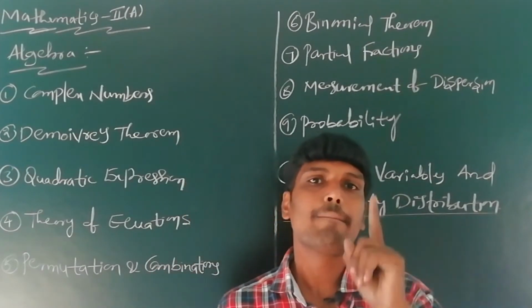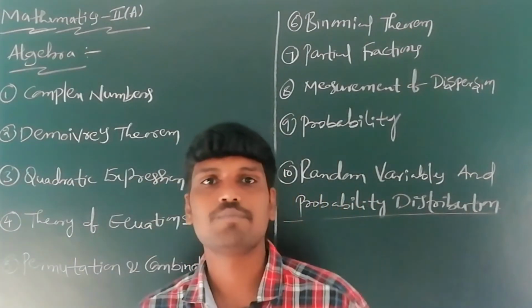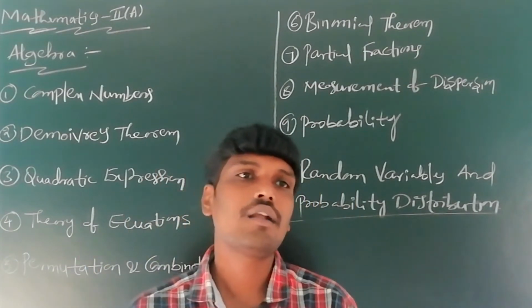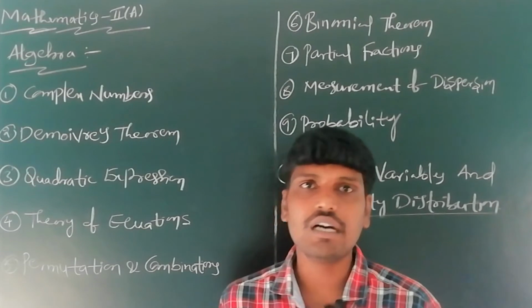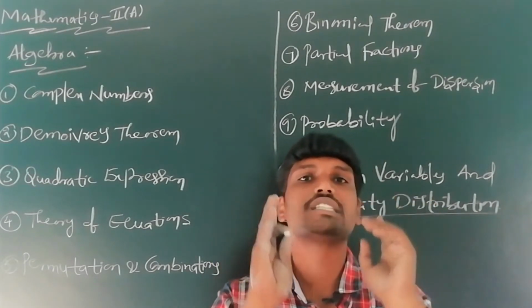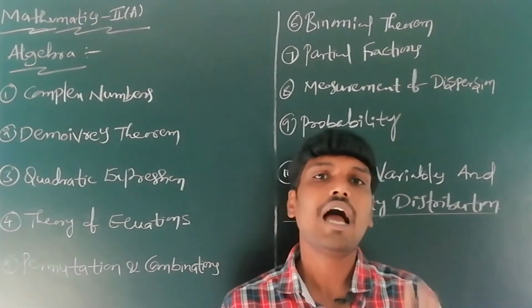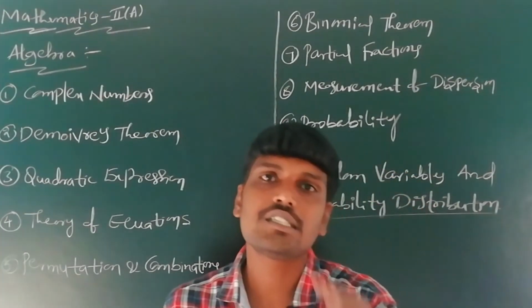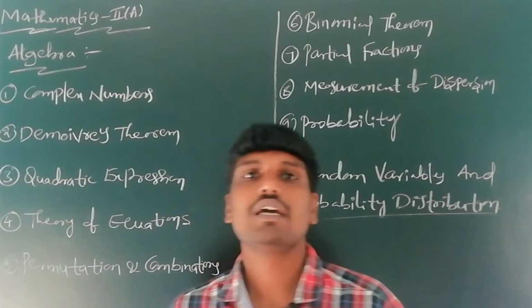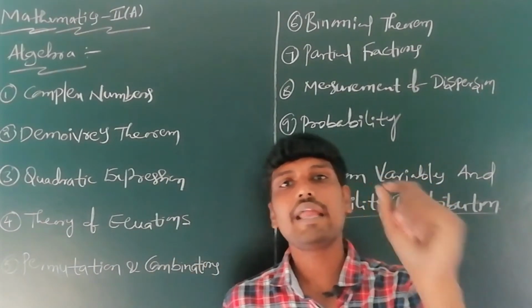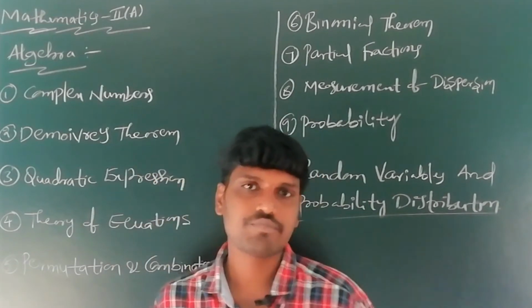The eighth chapter is measures of dispersion. This chapter is also called statistics. This eighth chapter belongs to the algebra part in Mathematics 2A.